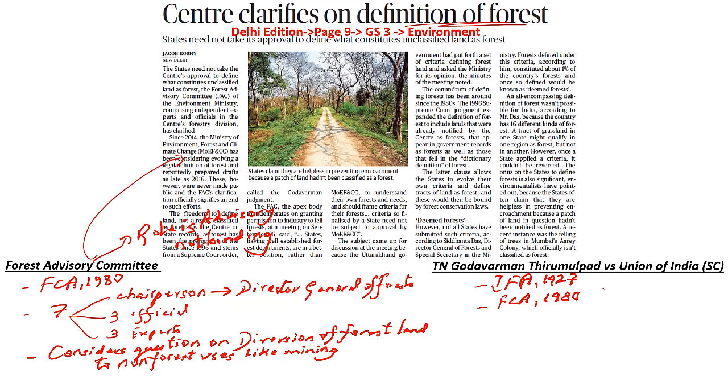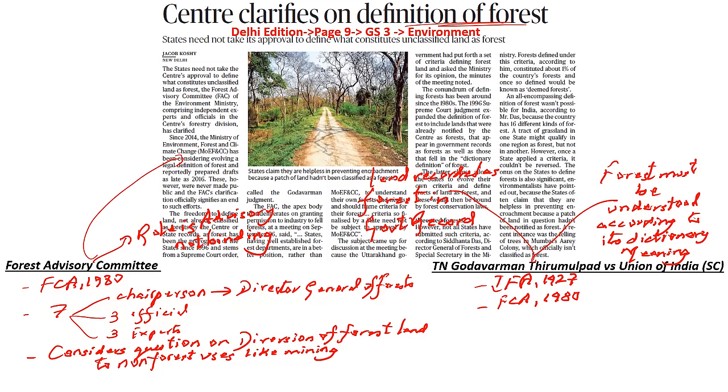So the Supreme Court comes up with two important definitions. What are those? One, in case there is a present document of the Government of India which says that this is a forest, then it becomes a forest. So land recorded as forest in any government record becomes a forest in itself. That is the first criterion. The second criterion is, in case it is not defined under any government records, then we will have to take the meaning of forest as per the dictionary. What it means is any large tract of land covered by trees on which no agricultural activity has been undertaken, that also becomes forest, is what the Supreme Court has laid down.